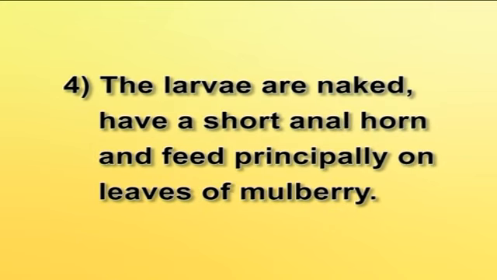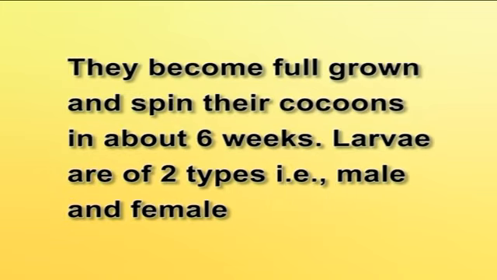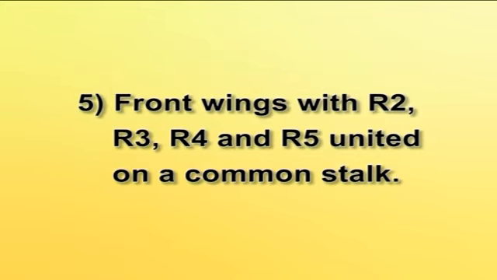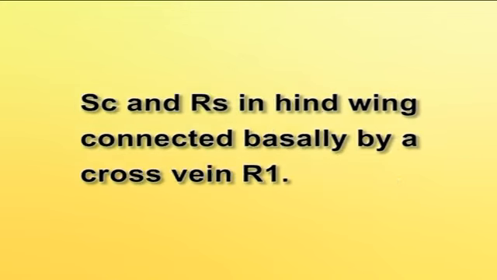The larvae are naked, have a short anal horn and feed principally on leaves of mulberry. They become full grown and spin their cocoons in about 6 weeks. Larvae are of two types, that is male and female. Front wings with R2, R3, R4 and R5 united on a common stalk. SC and RS in hindwing connected basally by a cross vein R1.